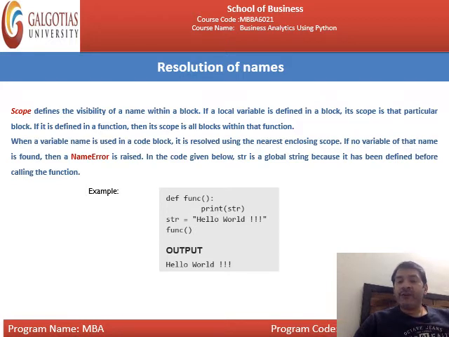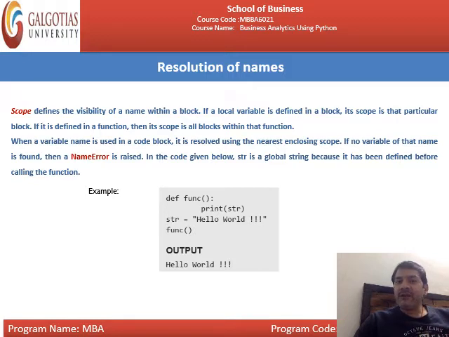Scope means up to where the visibility of that particular variable is, that is within the block, within a particular function. It will define the block within the function. When a variable name is used in a code block, it is resolved using the nearest enclosing scope. If no variable of the name is found, then a name error is raised.